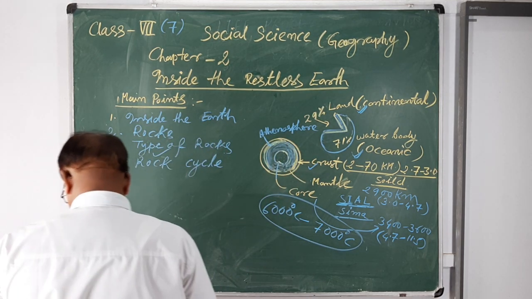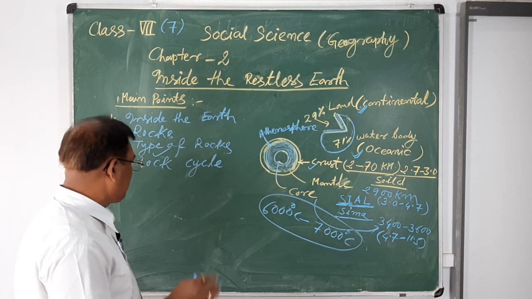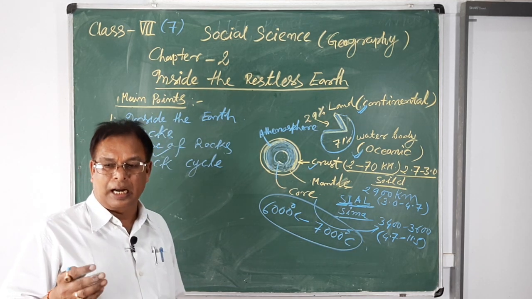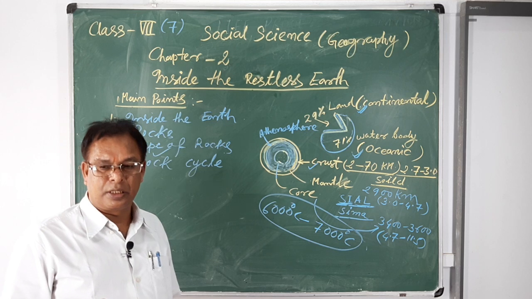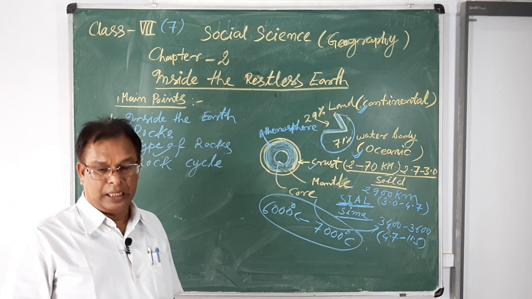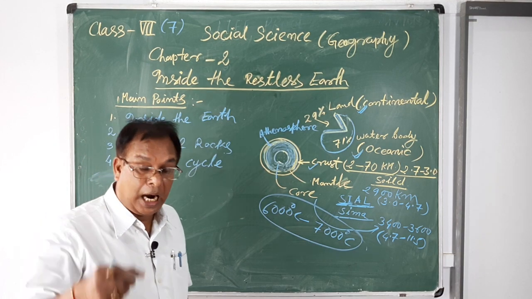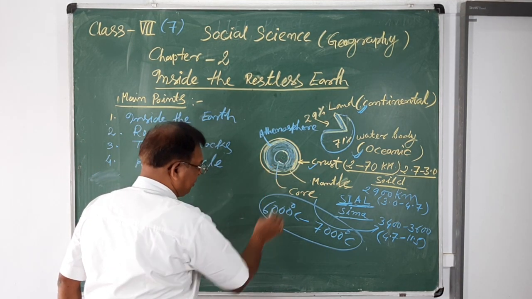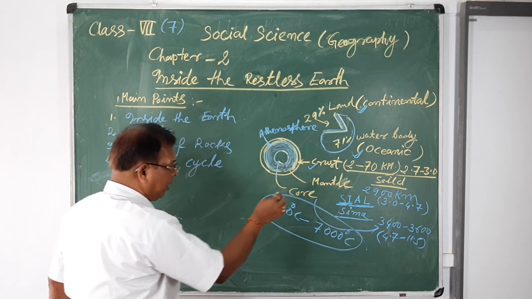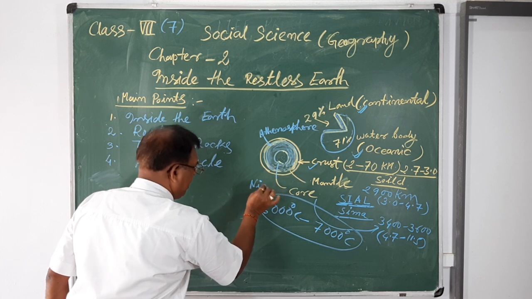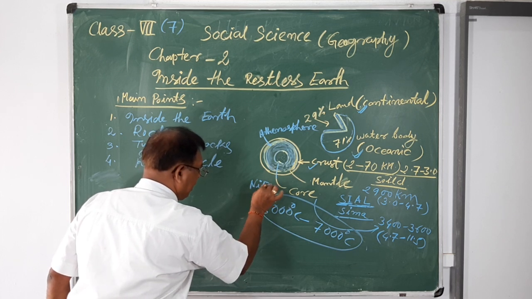Now you will learn that minerals are naturally found in their original shape. There are many minerals found in the interior parts of the earth. First is iron ore, and the inner portion of the land has maximum material, nickel, Ni, and ferrous iron.